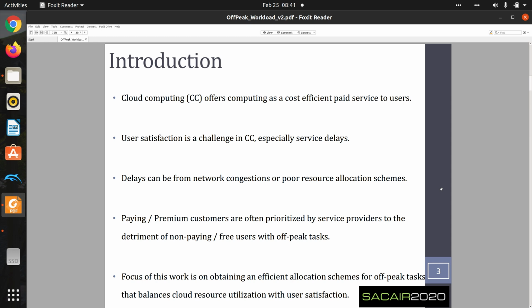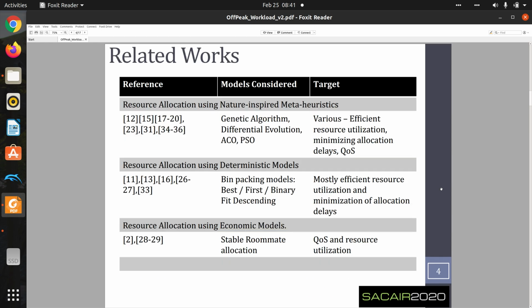Most cloud service providers usually prioritize premium or paying customers, and this is to the detriment of non-paying or free users. The focus of this work, therefore, is to obtain an effective allocation scheme for off-peak tasks that simultaneously balances cloud resources and user satisfaction.